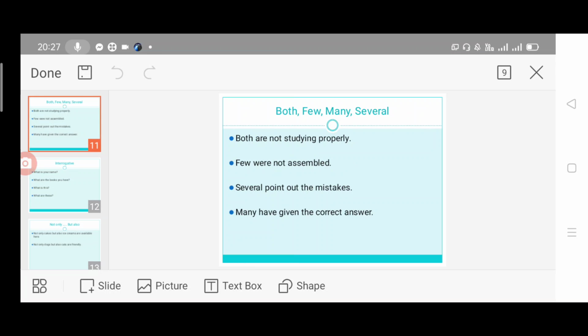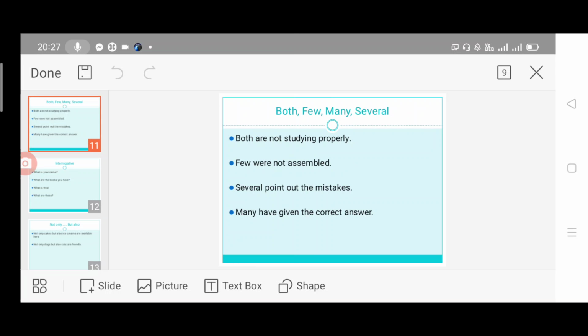Next one: both, few, many, several. These words will take the plural form. Both, meaning two. So both are not studying properly. Few, it might be one or two or three, a handful.